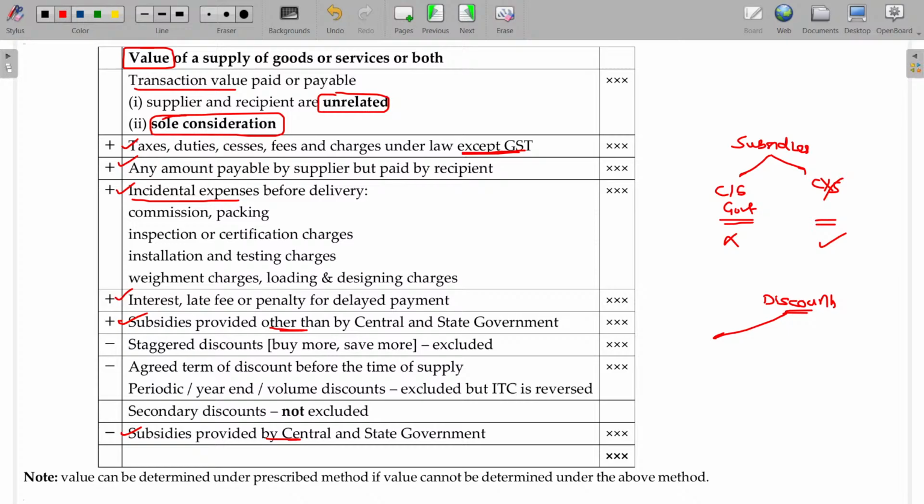So here I name this being staggered discount, and any other discount, but is included in tax invoice, provided the discount will be given only if condition satisfied, if condition is there. And secondary discount.